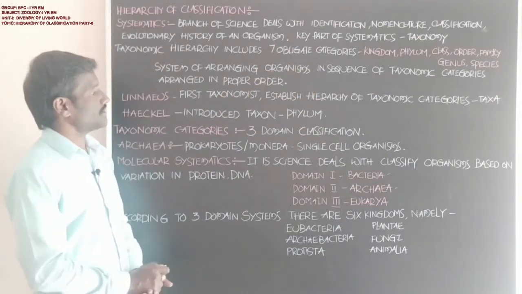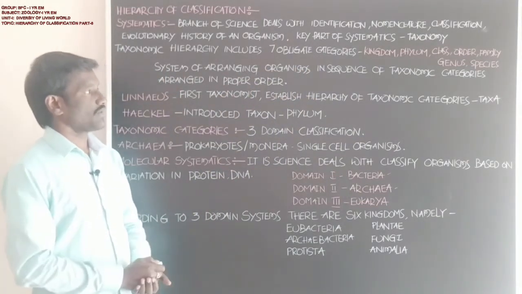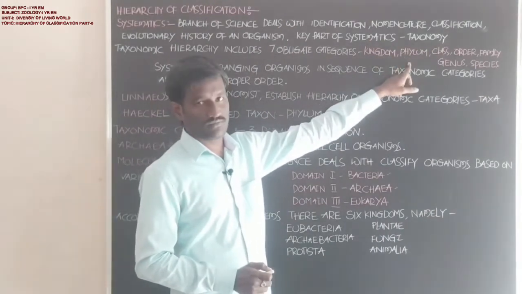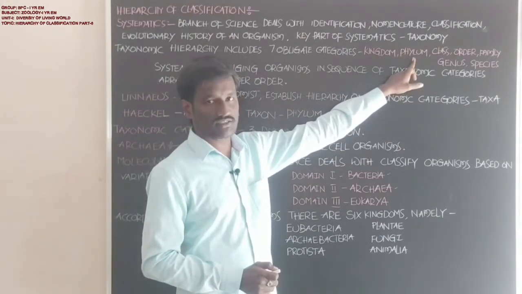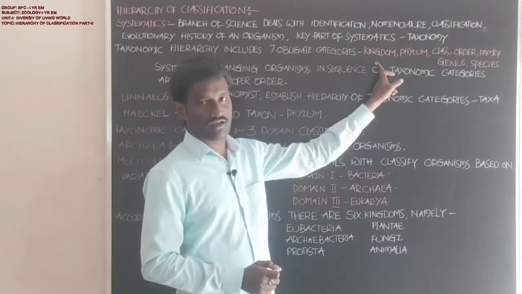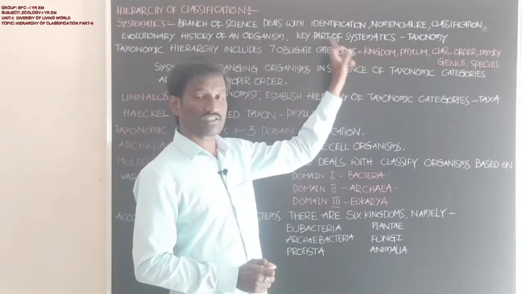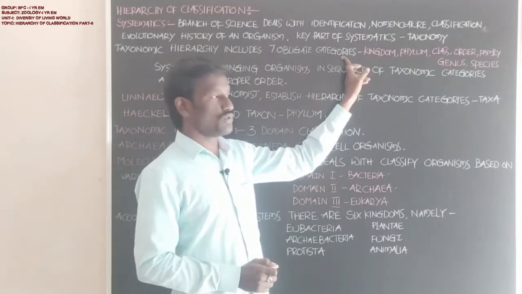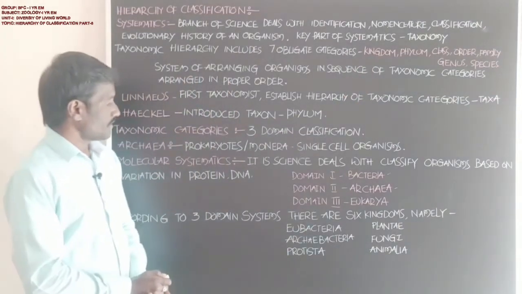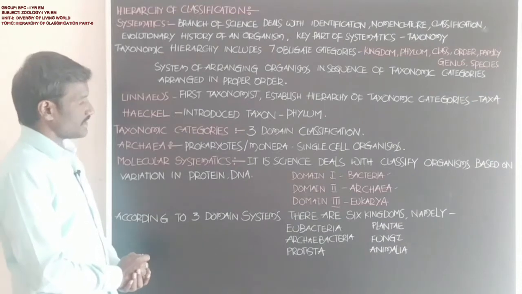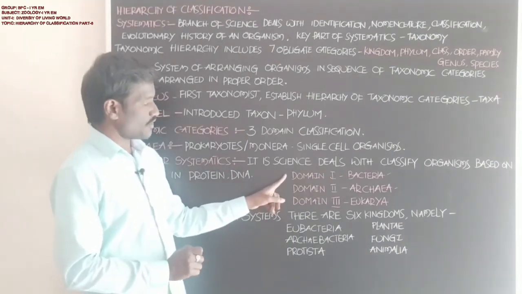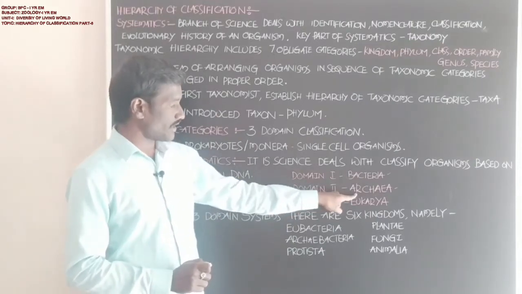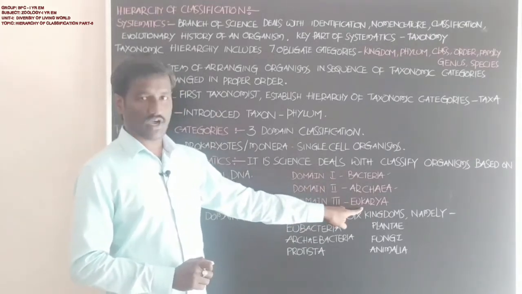Phylum is one taxon after the kingdom. Which is the highest taxon before the kingdom? That is called domain. The 3 domains are domain 1 bacteria, domain 2 archaea, domain 3 eukarya.